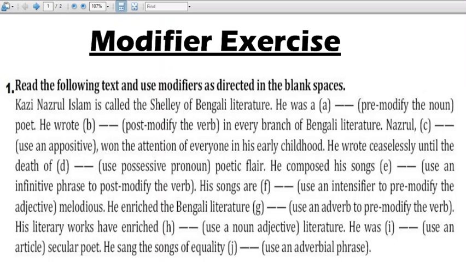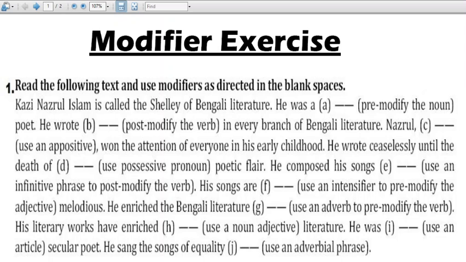So we are done with the first exercise. So what were the modifier items we learned? First one is pre-modify the noun, meaning we take an adjective here, and post-modify the verb, we will take an adverb here. Then appositive. In this case we will take a person's identity, designation, specification, this much words. Then it comes possessive pronoun. In this case we will take my, his, her, your, their, this much, the words that express ownership.